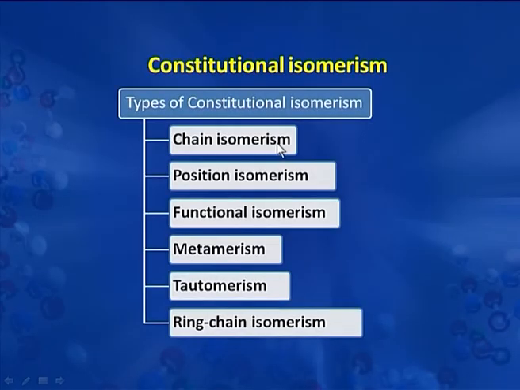Constitutional isomerism is of 6 types. Out of these, 3 are the main types: chain isomerism, position isomerism and functional isomerism. And then 3 are special cases: metamerism, which is the special case of position isomerism; tautomerism, which is the special case of functional isomerism; and ring chain isomerism, which is the special case of chain isomerism. Now we shall take up these one by one in detail with the help of some examples.